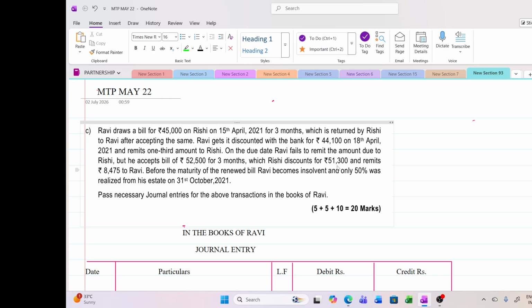But we know that he has received 51,300. So he has paid discount charges of 1,200 for that bill. And now Rishi is remitting 38,475. Here, Rishi will also charge the discount amount to Ravi. So you have to find out the discount amount. Don't worry at all, I'll teach you one very simple